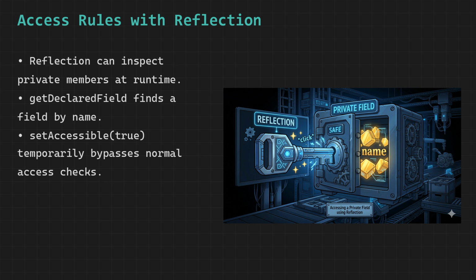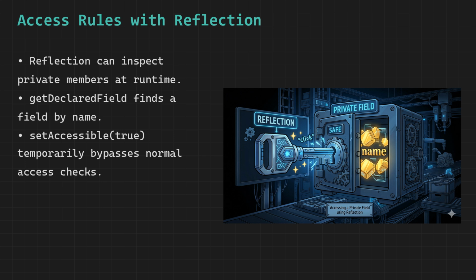Once access is granted, we can use methods like get to read the current value of the variable or set to change it to something new, and all of this happens at runtime without modifying the original class definition or using any direct method calls, which makes reflection incredibly flexible. To better understand this, imagine a locked personal drawer inside an office that normally only the owner can open, but a system administrator with special privileges can unlock it, inspect its contents, and even replace them if needed.